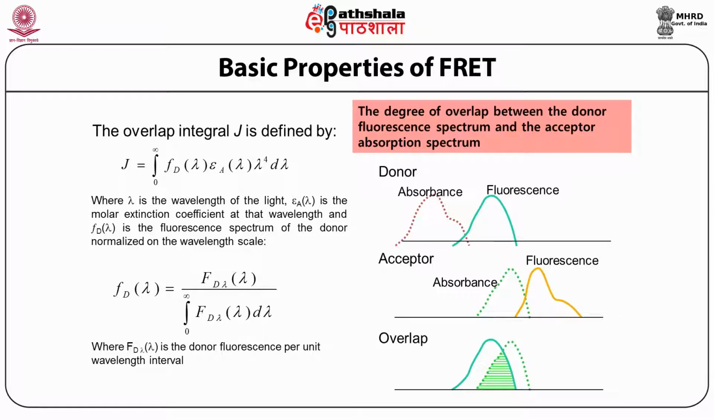So J is given as the integration of Fd of lambda, epsilon a of lambda, into lambda to the power 4 d lambda, where lambda is the wavelength of the light, epsilon a of lambda is the molar extinction coefficient at that wavelength, and Fd of lambda is the fluorescence spectrum of the donor normalized on the wavelength scale. Fd of lambda is given as Fd of lambda divided by the integration from 0 to infinity of Fd of lambda d lambda, where Fd of lambda is the donor fluorescence per unit wavelength interval.